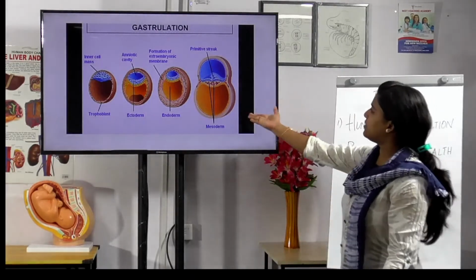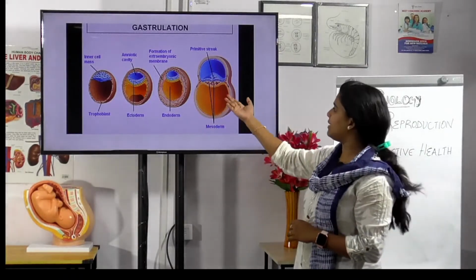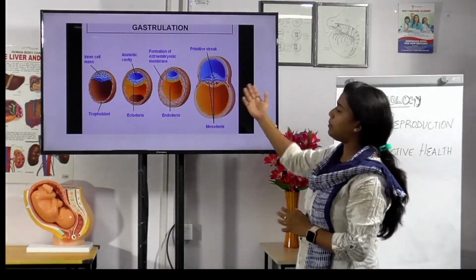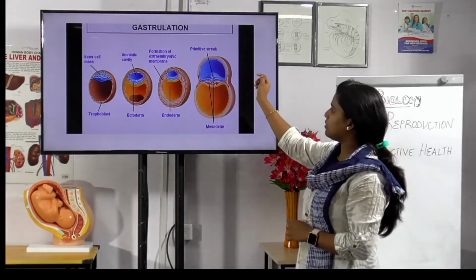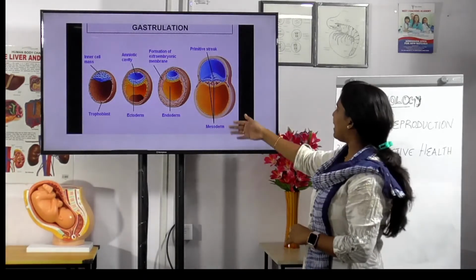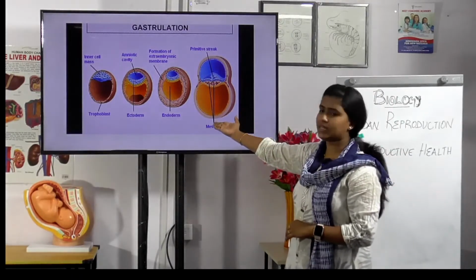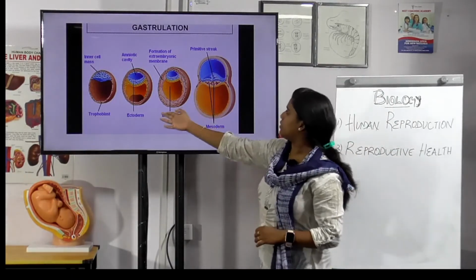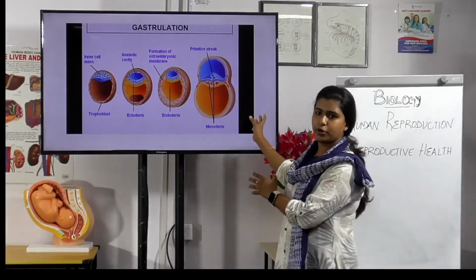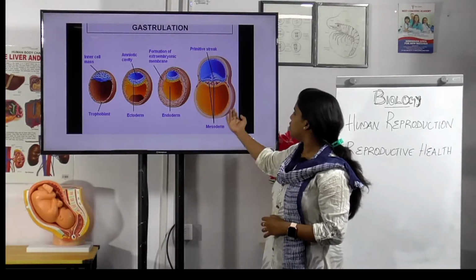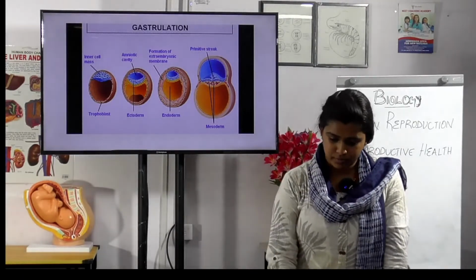Okay, what happens? First, the inner cell mass, with the trophoblast as the outer layer of it, and the inner cells form an amniotic cavity. Inside the amniotic cavity it becomes ectoderm, and then the extra-embryonic membrane forms, this is endoderm. This part is called ectoderm, and earlier it was divided into only 2 parts, that is 3 parts, sorry. Mesoderm, this is ectoderm, and this is the primitive streak. So it is a 3-layered structure.